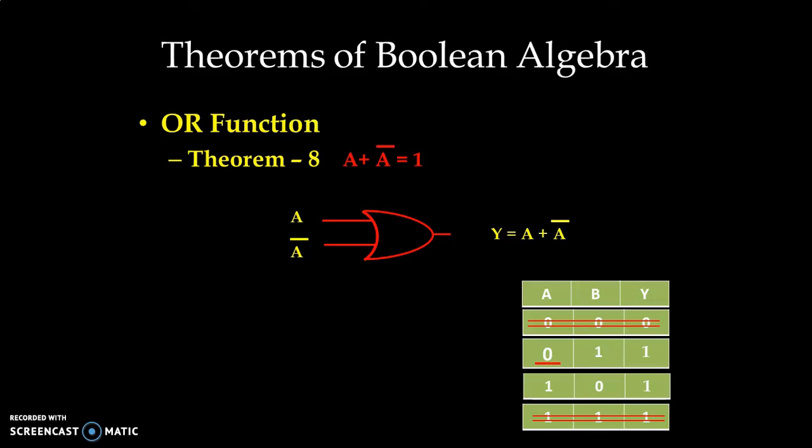So if input A is 0, we have input condition 0 1 and output will be 1. If input A is 1, we have input condition 1 0. In this condition also output will be 1. So whether A is 0 or 1, output always remains at high level. So this way we can prove this theorem.